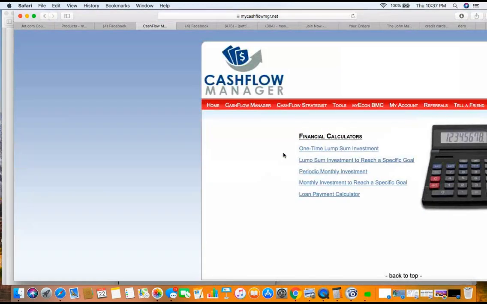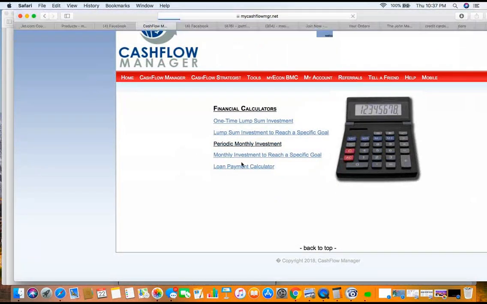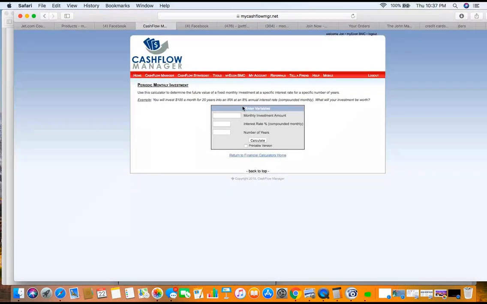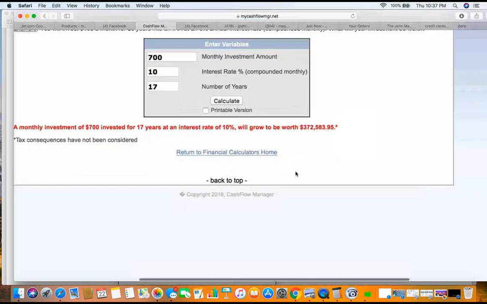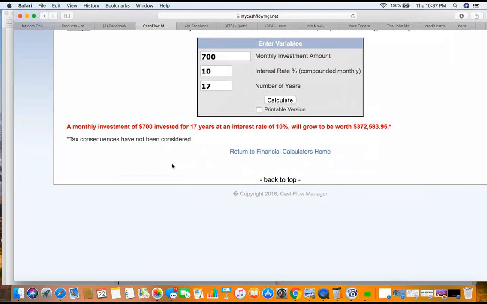Let's take a look at the periodic monthly investment. You might say, if I invest $700 every single month and I get a 10% rate of return, and I do that for the next 17 years, how much is that going to be? Well, here it is. $700 for 17 years at 10% is going to be worth $372,583. See, look at that. You got a little crystal ball here.